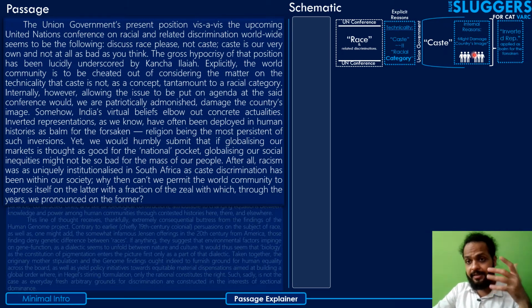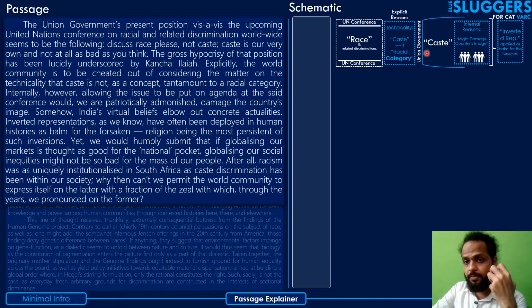It's telling the people of the country that it's in their favor that this discussion is not had at the UN conference, because otherwise it will damage the image of the country. So that's what the author means by inverted representation. In fact, it is not really going to benefit the people of the country if the discussion is not had here.